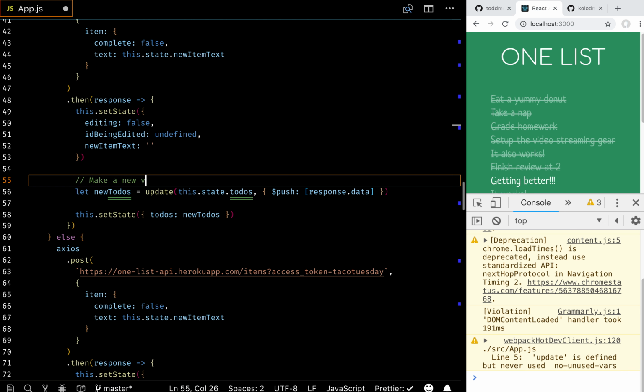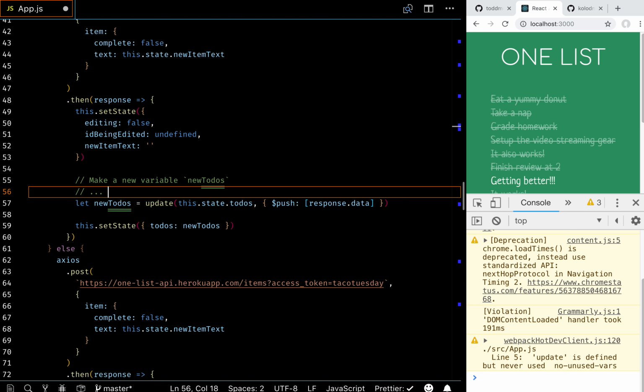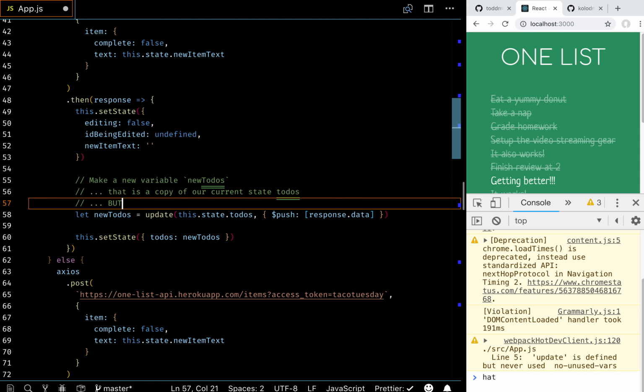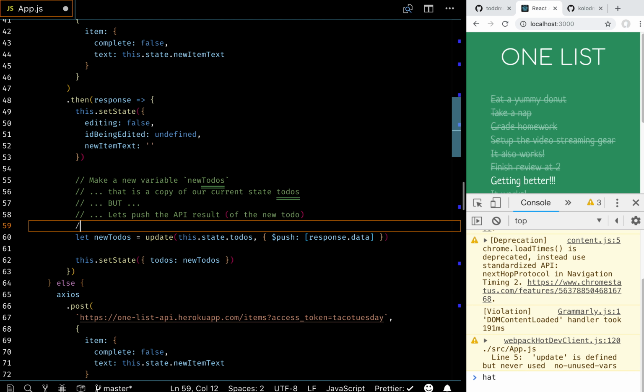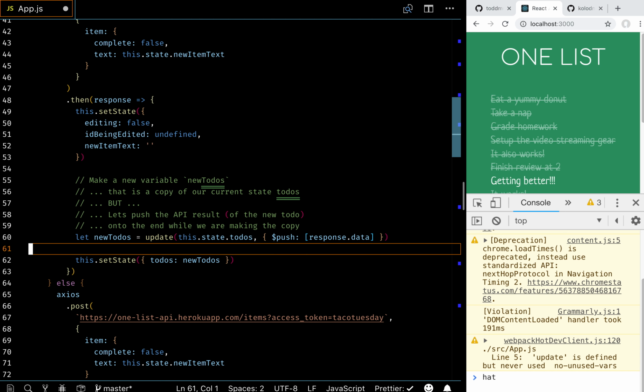Make a new variable, new to-dos, that is a copy of our current state to-dos, but let's push the API result of the new to-do onto the end while we are making the copy. Right? And we put it in an array because it wants an array.